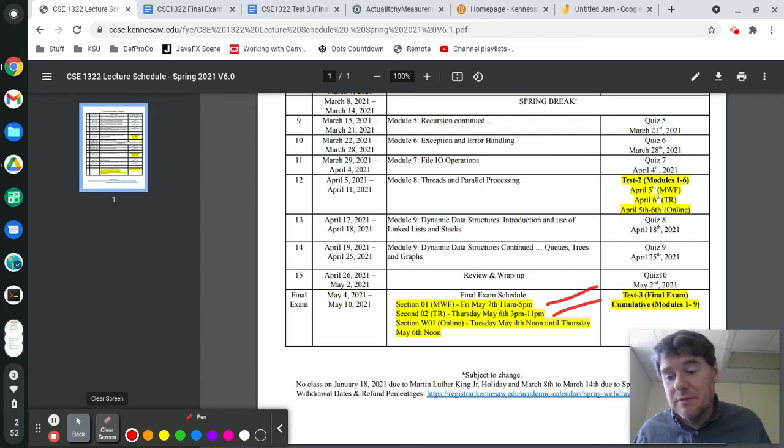If you have an SDS accommodation, and you would know if you already do, then that time should be automatically added, and you will have your additional time as declared by your SDS accommodation. You'll start the exam in D2L, like you always have with the other exams. You'll go into D2L, it will bring you into lockdown browser, you will have to show your ID. We're not going to ask you any questions about your KSU ID or your net ID or anything like that. You don't have to know anything other than have your ID to show and then go through the setup.